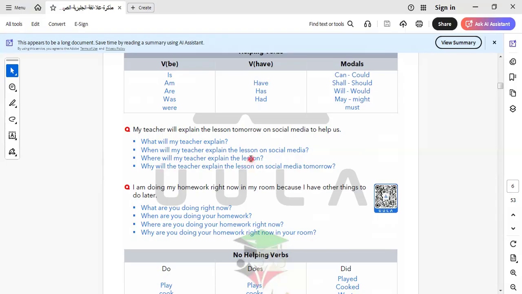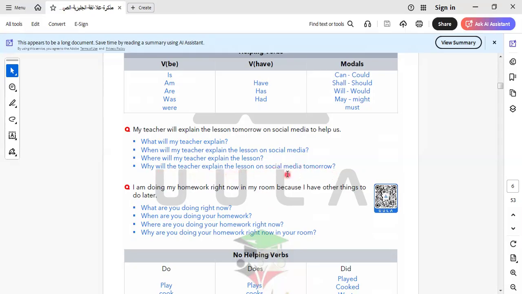It will be in school, or online if we are at home and we have an appointment to follow the teacher on Zoom. It's also the same. So we can explain in the school if we have school, or in our homes followed by the Zoom, online. Why will the teacher explain the lesson on social media tomorrow?